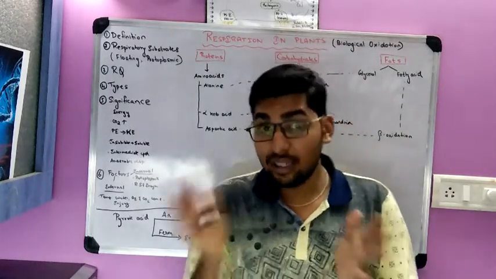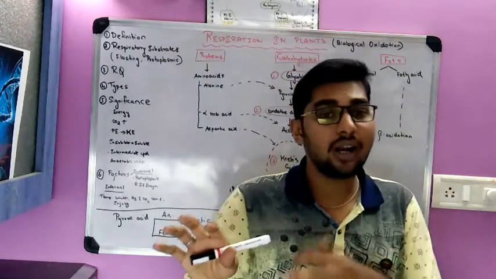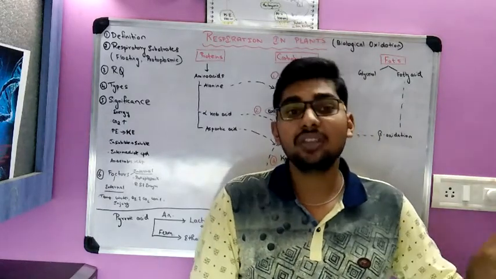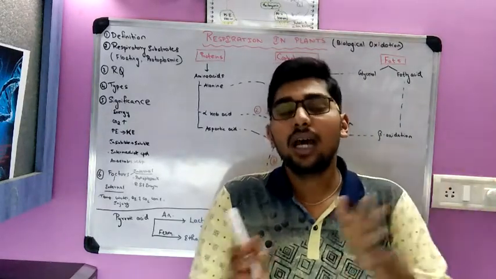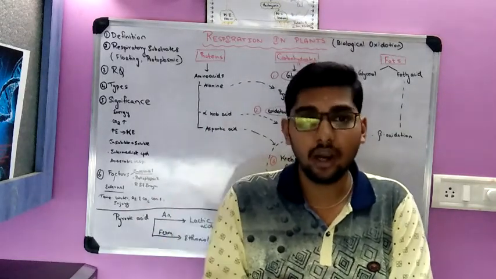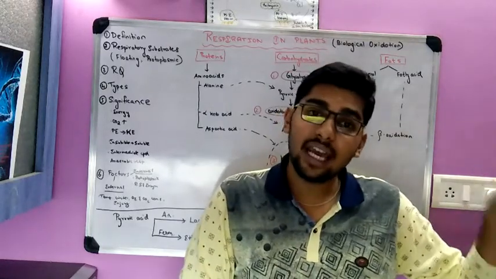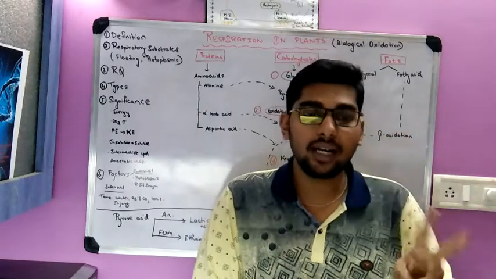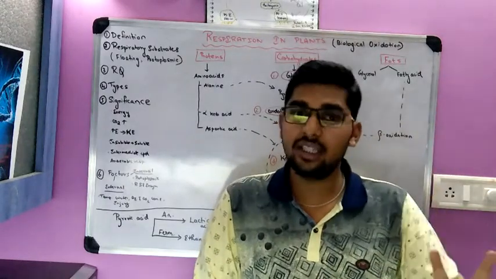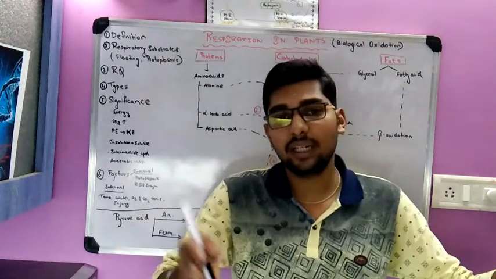And one more difference is that anaerobic respiration products are toxic to plants, whereas aerobic respiration products are not toxic to plants. Anaerobic respiration occurs in the cytoplasm or cytosol, which is nothing but the fluid matrix of the cell, whereas aerobic respiration occurs in two places, the cytoplasm and the mitochondria. It occurs in only these two places. So this is the difference between aerobic respiration and anaerobic respiration.